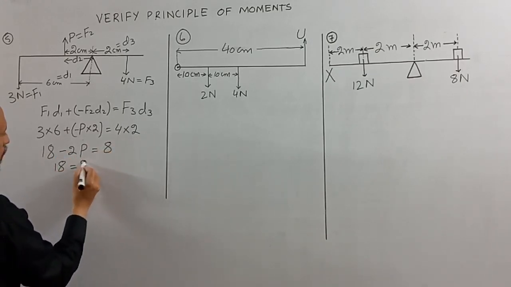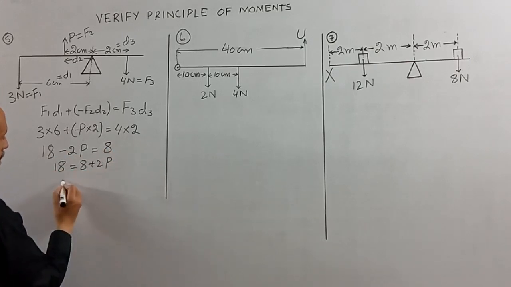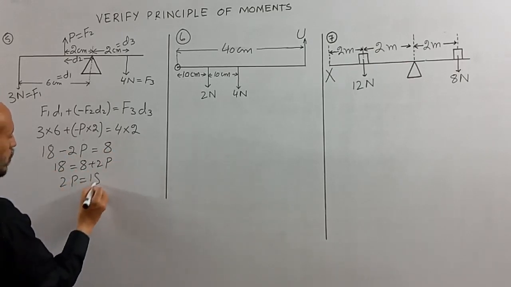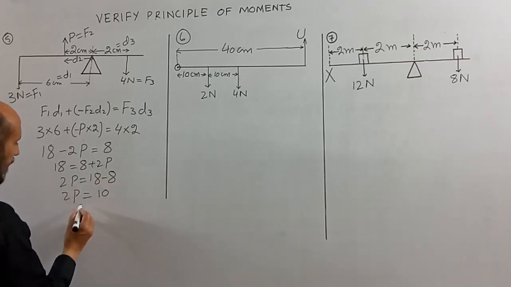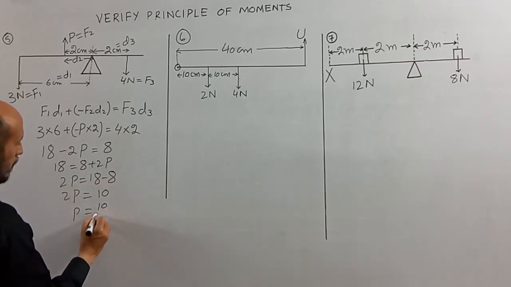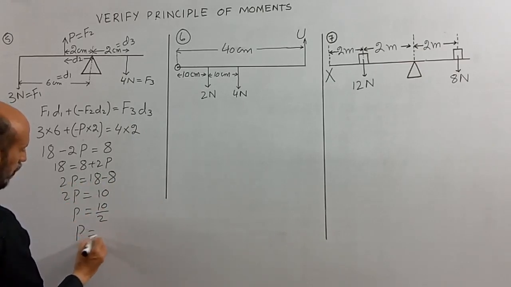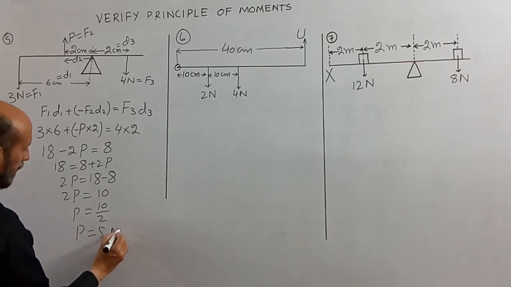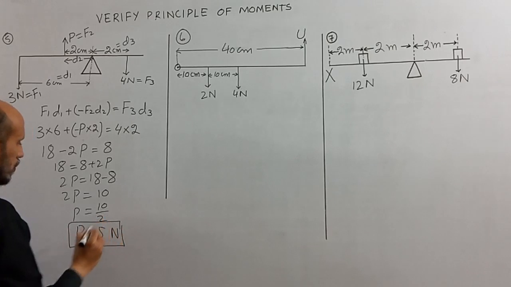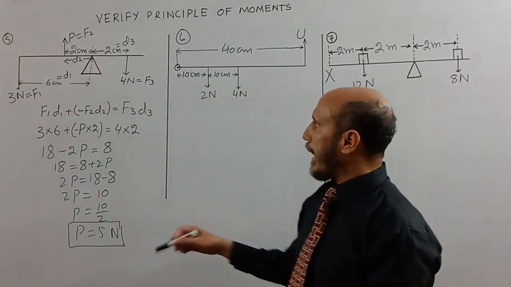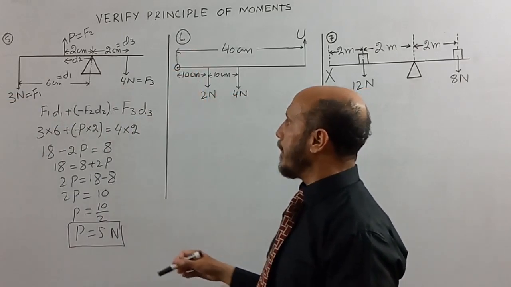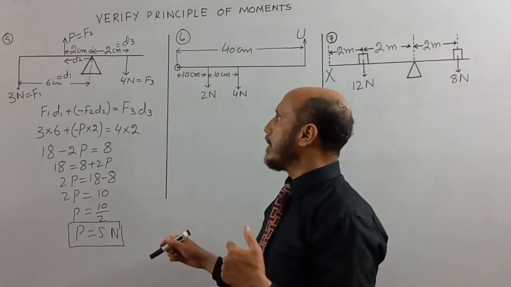18 is equal to 8 plus 2P. 2P is equal to 18 minus 8. 2P is equal to 10. P is equal to 10 over 2, and therefore P is equal to 5 Newton. So in this way, the force of 5 Newton was applied in upward direction in order to balance the rod